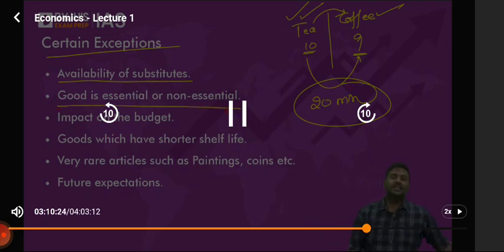Second one, good is essential or non-essential. What do you mean by essential here? Simple. Do you require to consume them to remain alive? I hope you understand this. Do you require to eat them or consume them to remain alive? Such a good is called an essential good. So what are the goods, what are the services that are required to remain alive? These are generally referred to as essential goods.